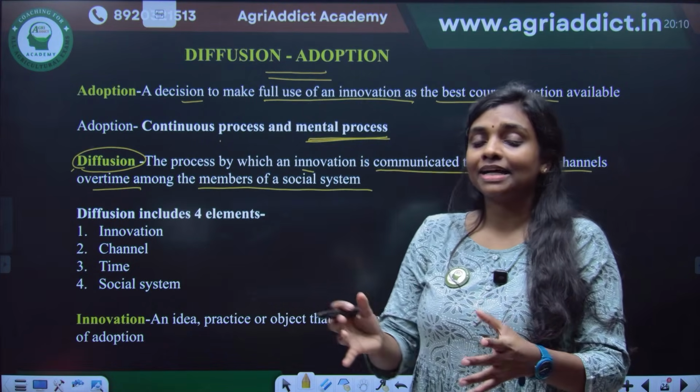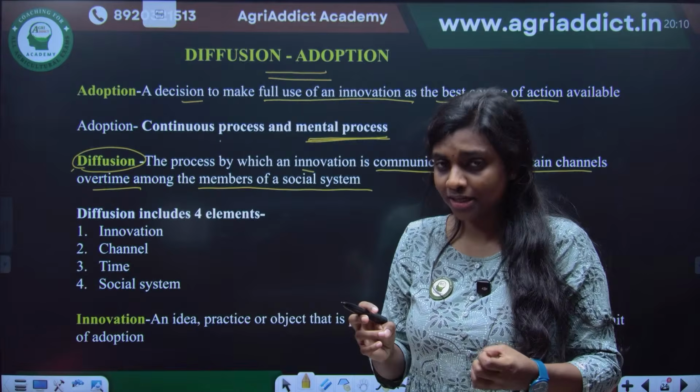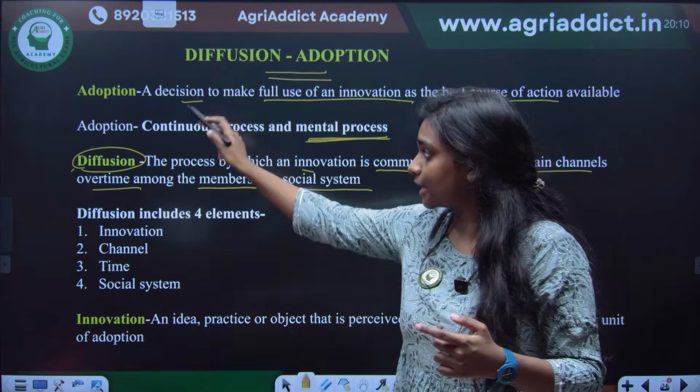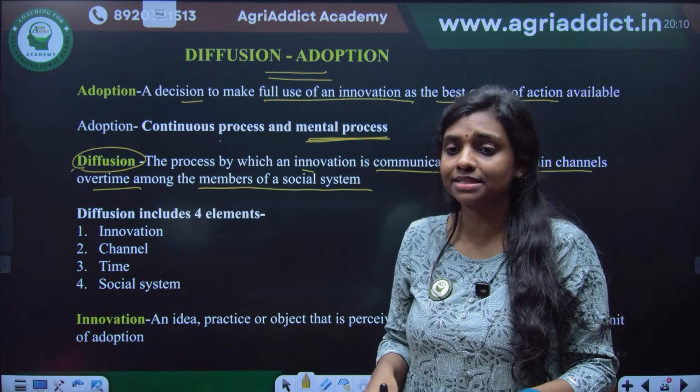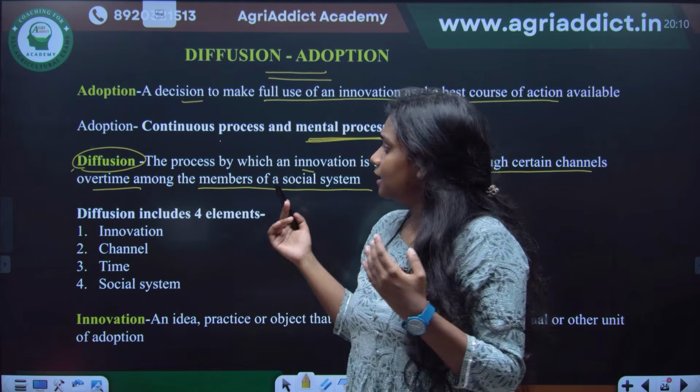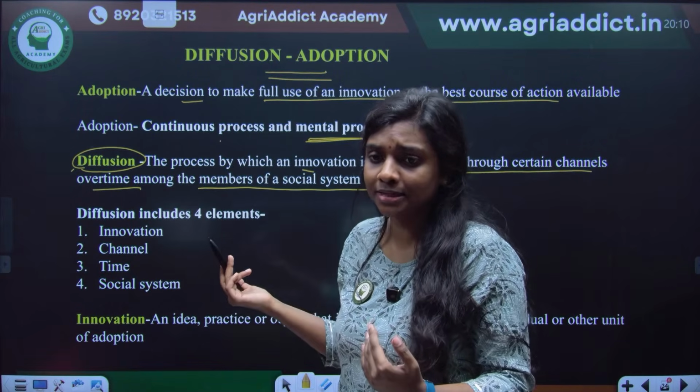So the adoption of a technology which is happening in an individual, that is adoption. What is happening in a social system, that is diffusion.